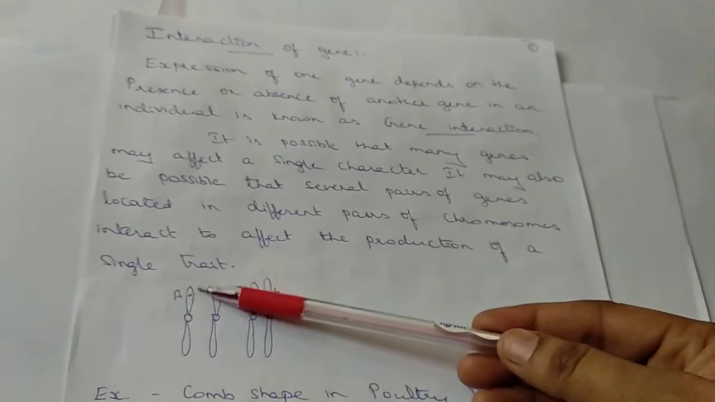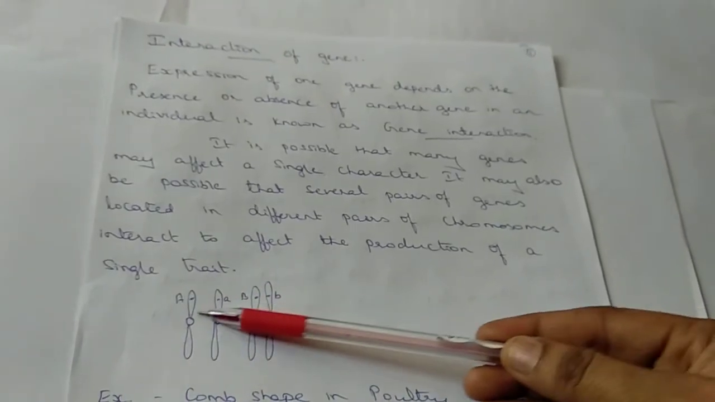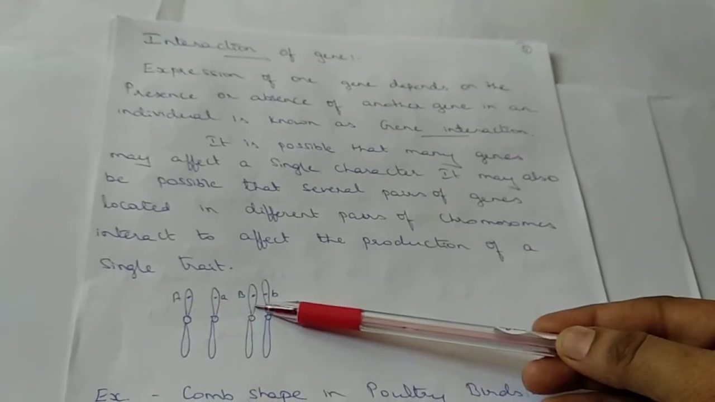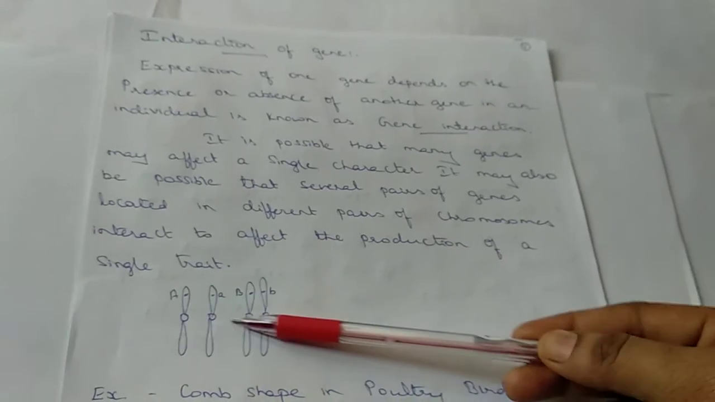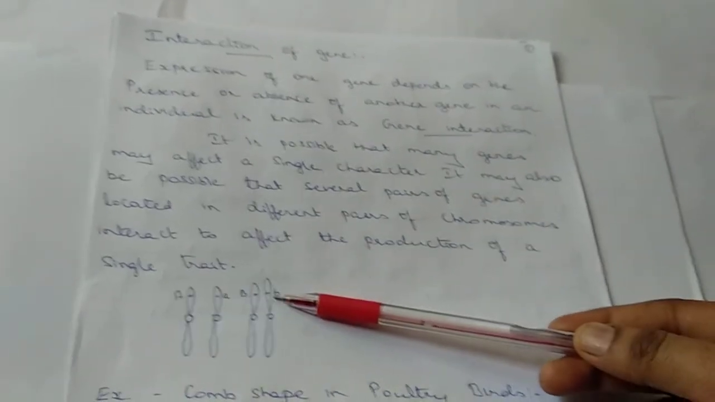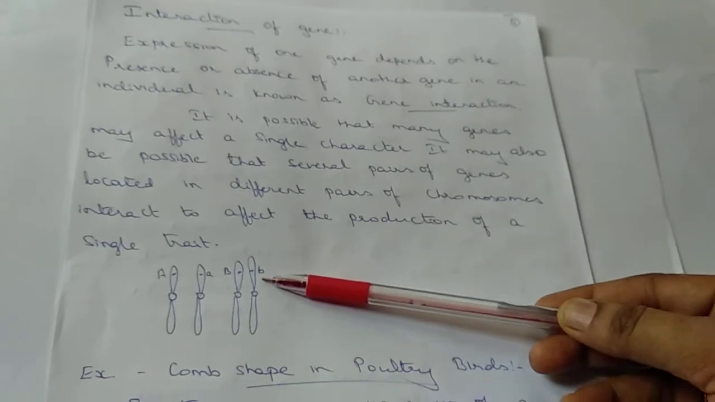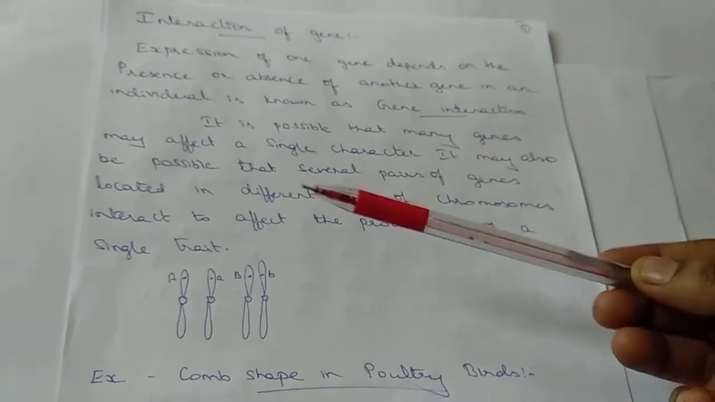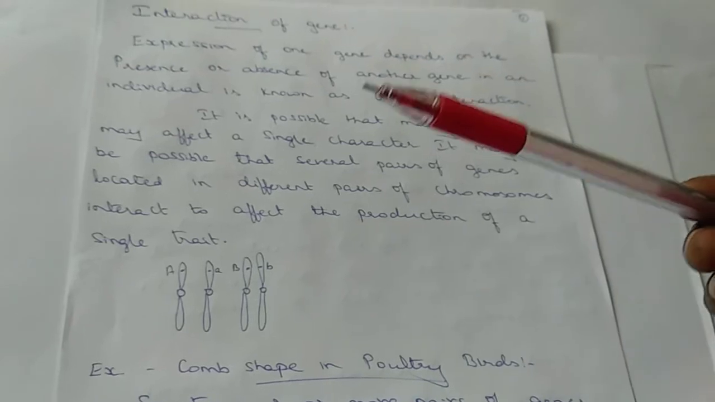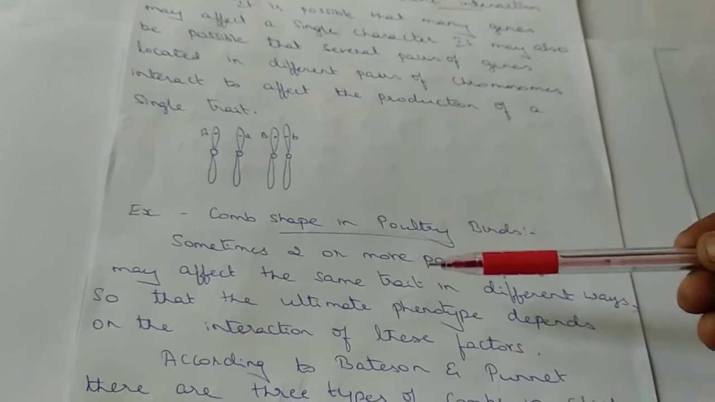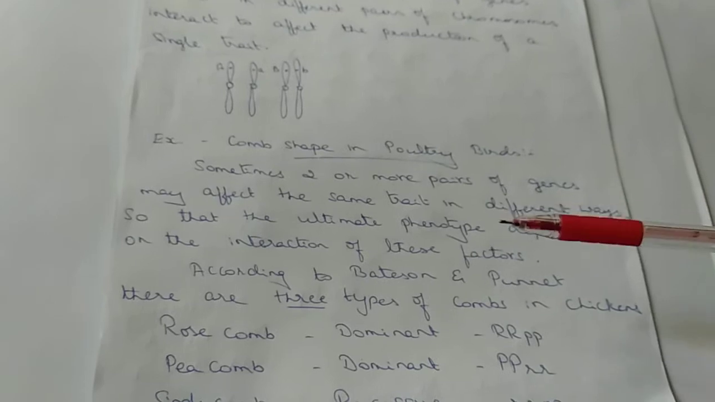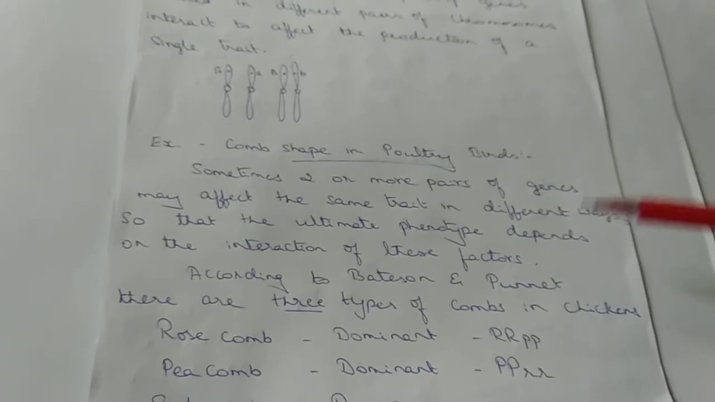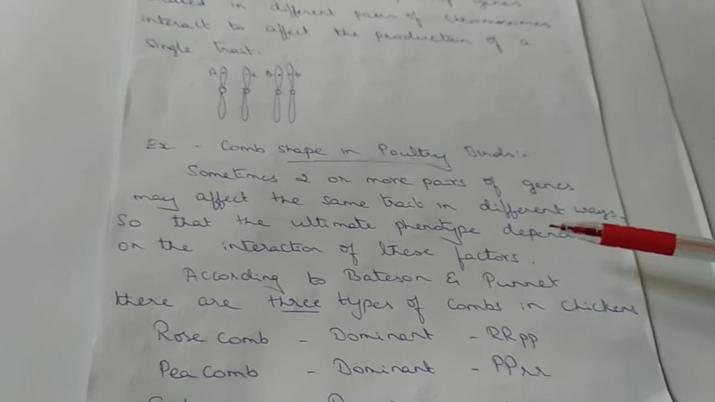So here there are a number of genes present on different loci. So many genes are there which can control one character. Likewise, many chromosomes consist of many genes on different loci that can also control or affect a single character. To explain that, let's take the example of the comb shape in poultry birds. Sometimes two or more pairs of genes may affect the same trait in different ways.